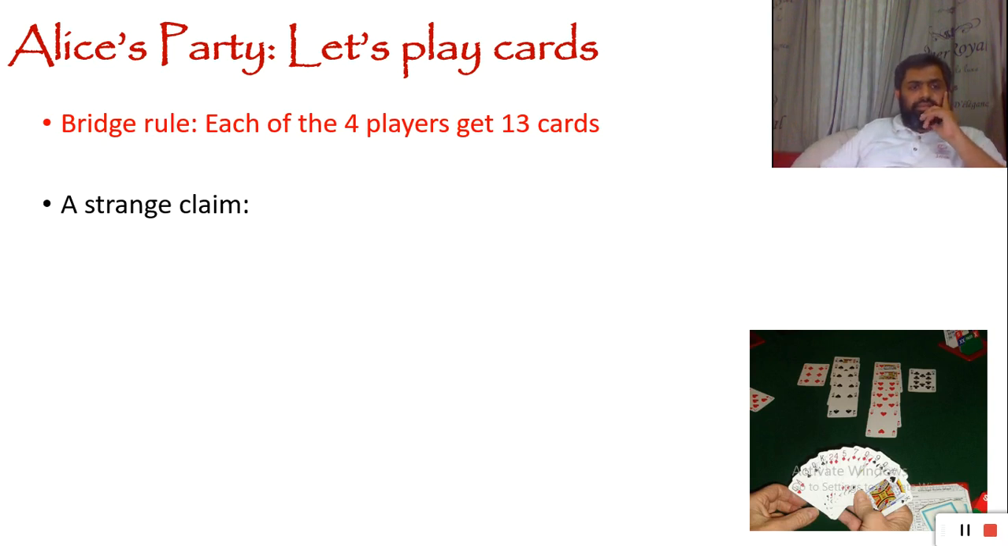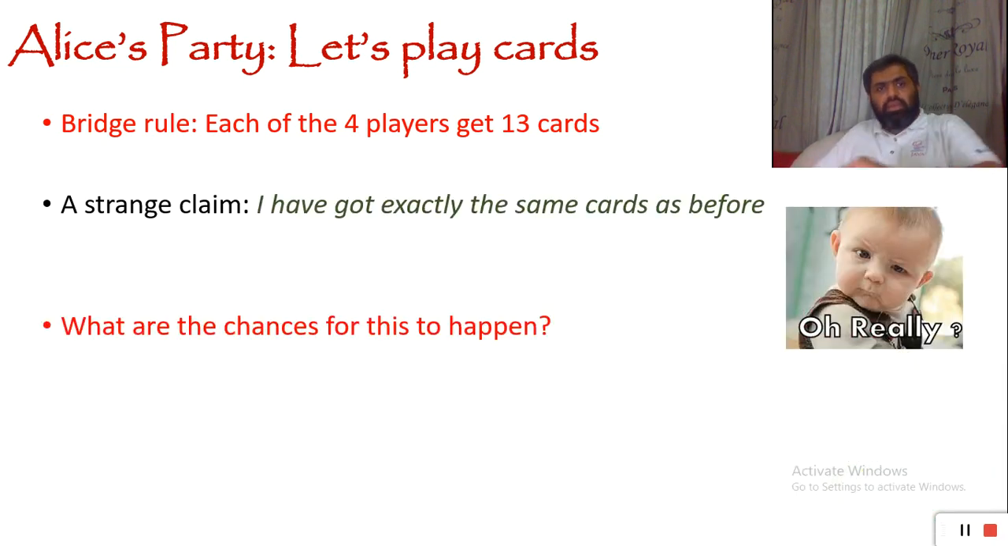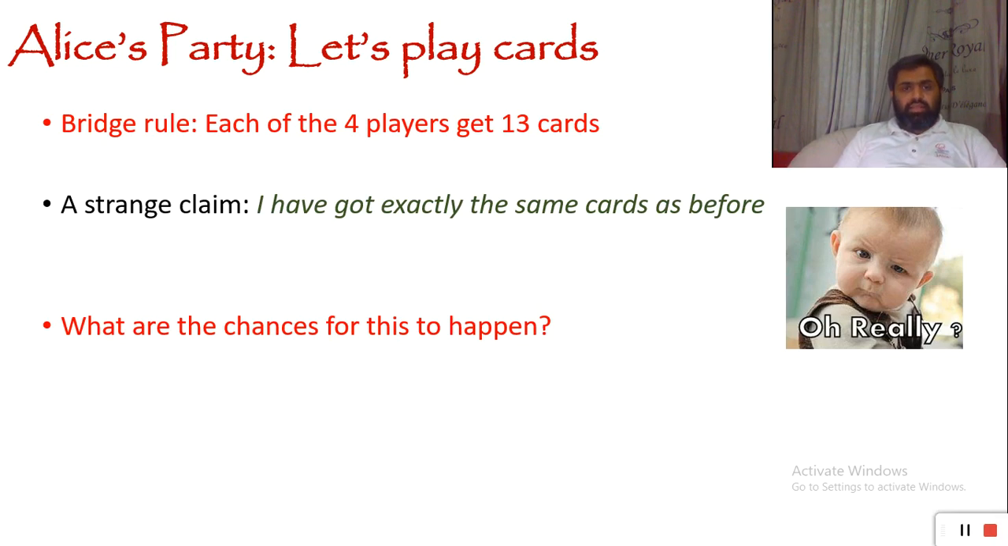And suddenly George makes a strange claim. He says, I've got exactly the same cards as before. Like in the previous game, I got 13 cards, and in this game I have got exactly those 13 cards in my hand. Everyone is surprised and has some doubts about his claim. Oh really? The same cards, exactly the same cards. George is very confident, so everyone decided, okay, let's count the chances of getting the same cards on the next turn.